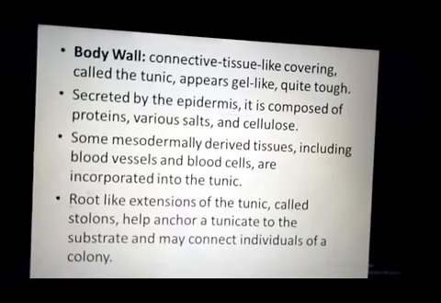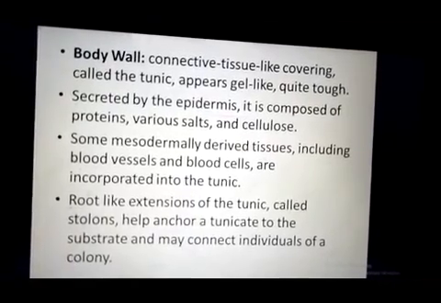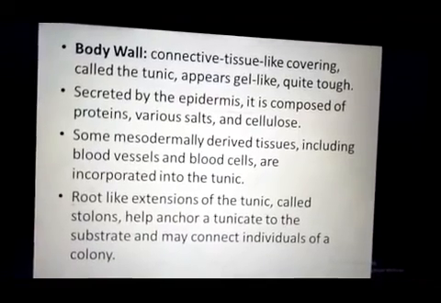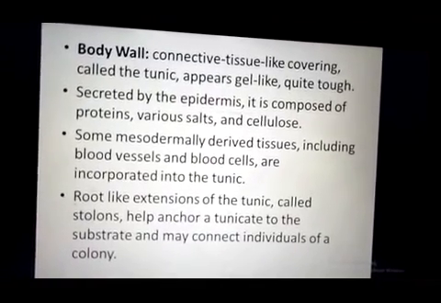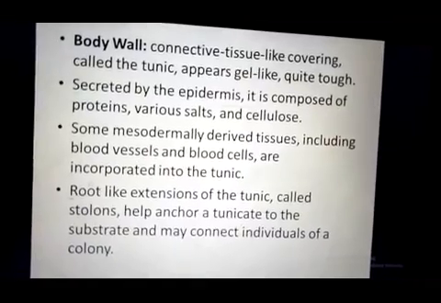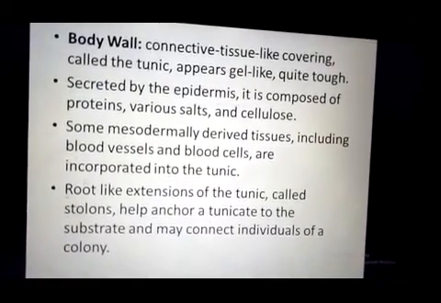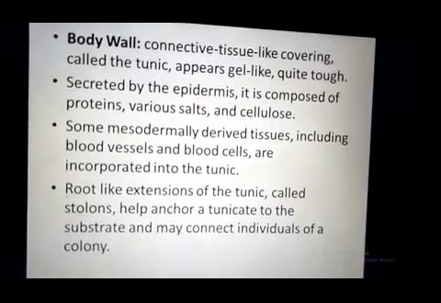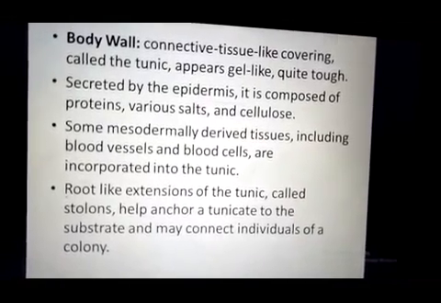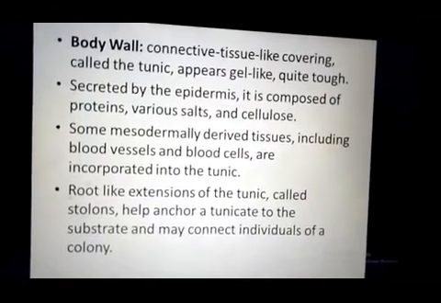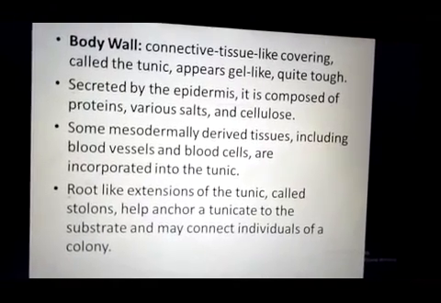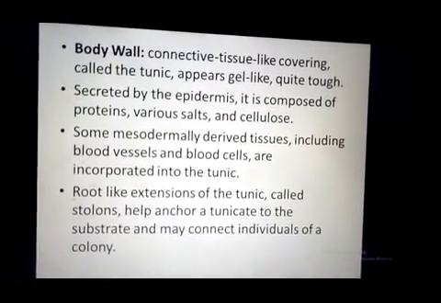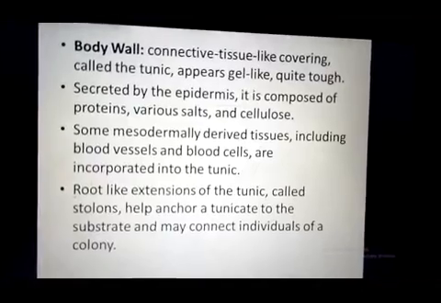Some mesodermally derived vessels, tissues and blood are also incorporated in this membrane. From the ventral side, root like stolons arise from the tunic membrane, and with the help of these root like extensions, they are attached with the substratum or with the other members when present in the form of a colony.